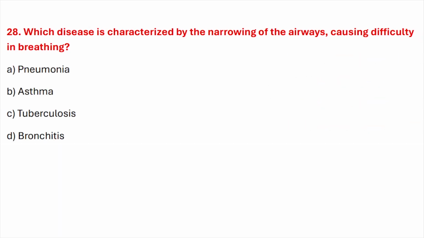Question number twenty-eight. Which disease is characterized by the narrowing of the airways, causing difficulty in breathing? Correct answer is option B, asthma.